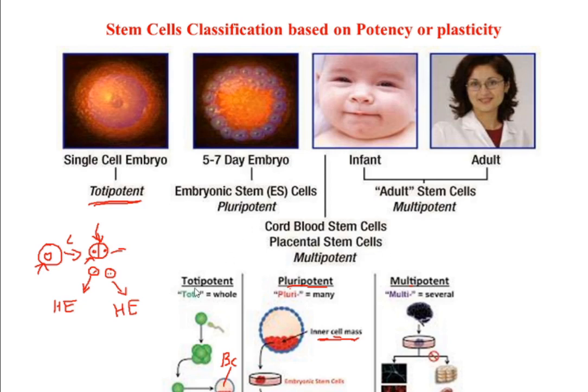So totipotent can produce a whole organism. Pluripotent cannot produce a whole organism, but can produce almost all of the cells of an adult. Multipotent can produce multiple cells, and dipotent or bipotent can produce two types of cells. Unipotent can produce only one type of cell.